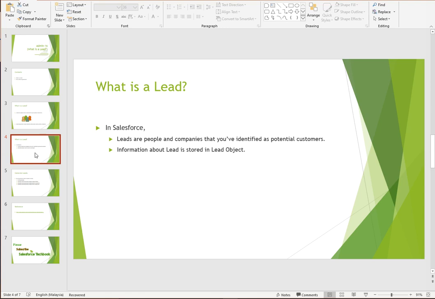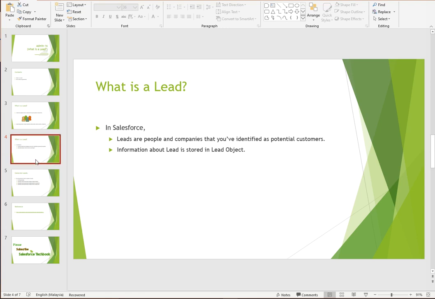Okay, so now the information about leads is stored in the lead object. In Salesforce, we have a lead object where you can store your lead information in the form of lead records. So each person is called a lead, right? Each person will have a lead record in our Salesforce.